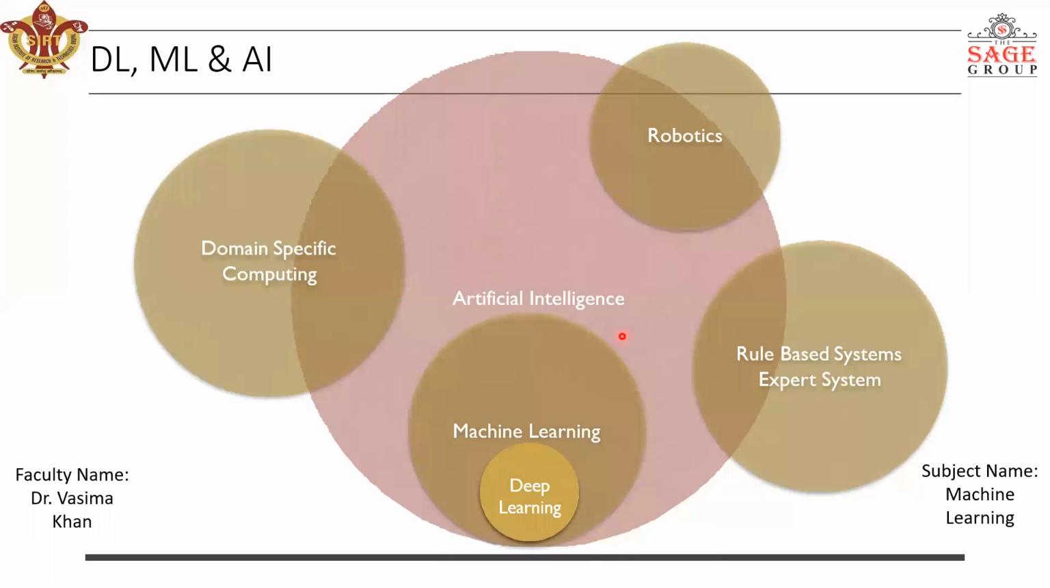So as I was telling, artificial intelligence is the broader field, which is implemented by using several different technologies, or we can say subfields. So what are those subfields? Domain specific computing, robotics, rule based system, expert system, and machine learning. If I talk about artificial intelligence and machine learning for now, then from this diagram you'll be able to understand that machine learning is a subfield of artificial intelligence.